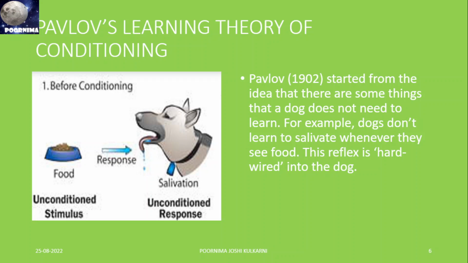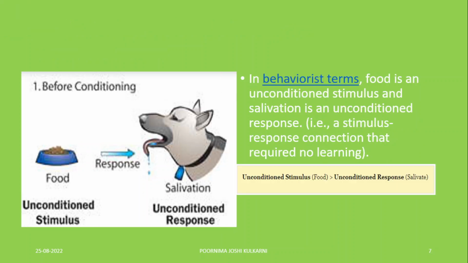Pavlov, in 1902, started from the idea that there are some things a dog does not need to learn. For example, dogs don't learn to salivate whenever they see food. This reflex is hardwired into the dog. That is, before conditioning, the food response is salivation. In behaviorist terms, food is the unconditioned stimulus and salivation is the unconditioned response. This is a stimulus-response connection that requires no learning. The unconditioned stimulus here is food. The unconditioned response is salivation.